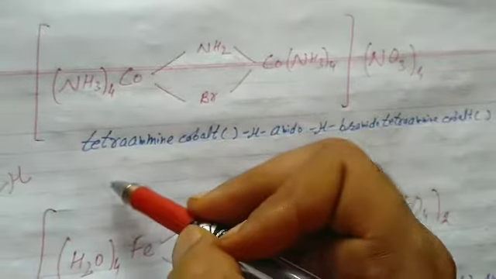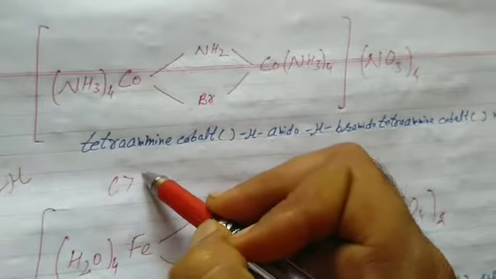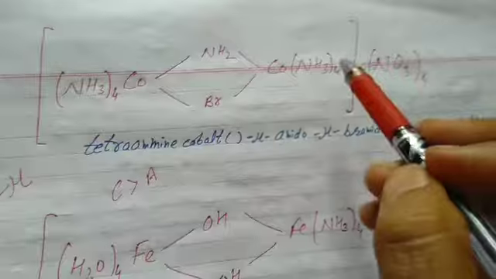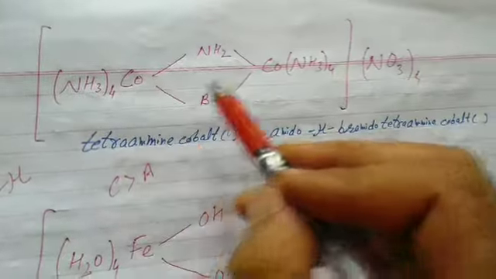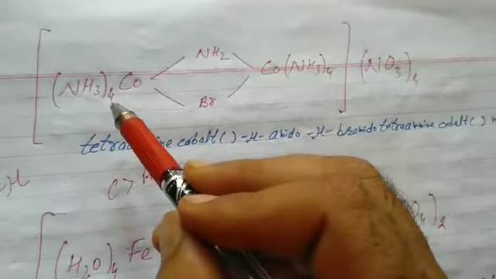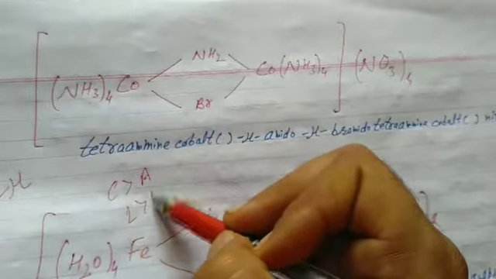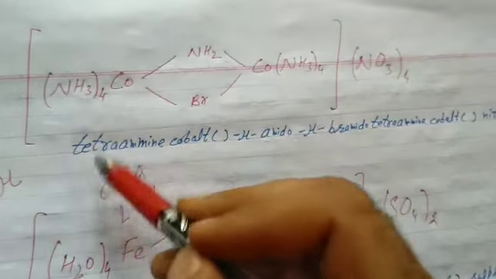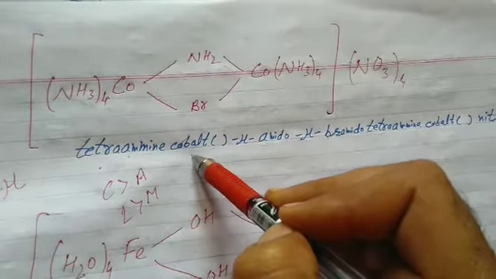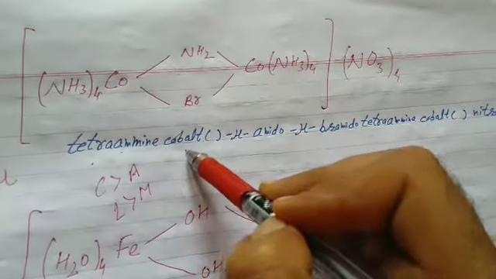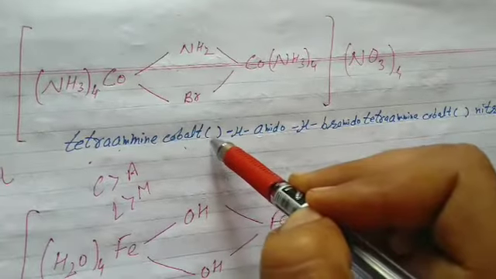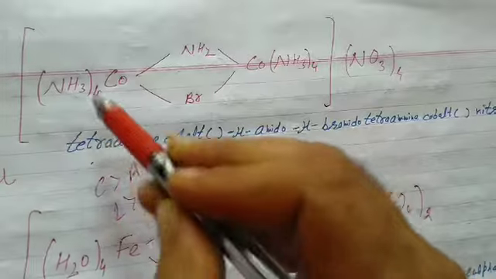Again, the first rule, left to right. At first we name the cation part and then the anion part. It is clear it is the cation part. At first we name the ligand, students, and then the metal ion. Same rule. Please come here, tetraammine, cobalt. Then we indicate its primary valency in brackets. After this we will find and write tetraammine, cobalt.